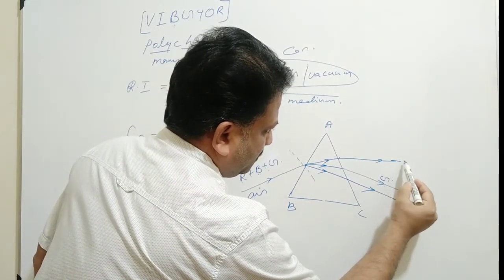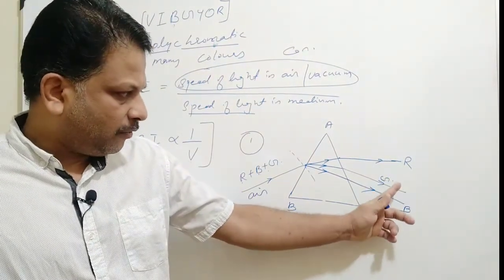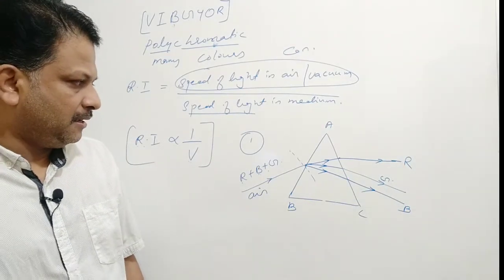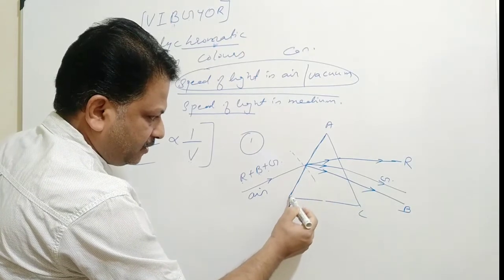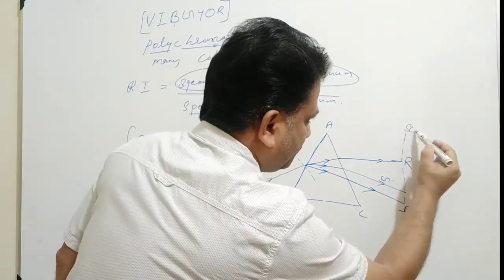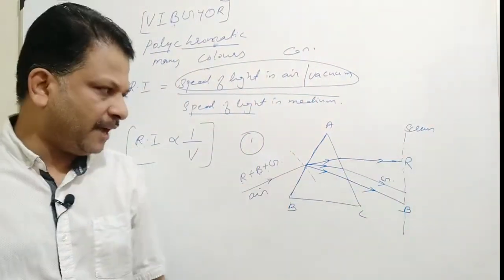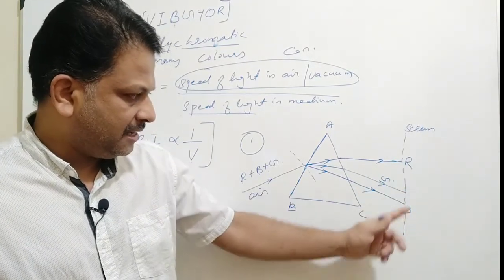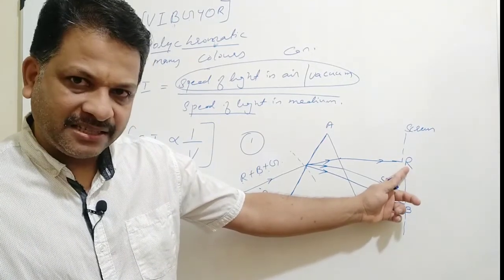The first one to show is red. So blue is maximum deviated, followed by green, and red has the least deviation. Clear? So the dispersion and deviation is taking place at the first surface of the prism, and we can place a screen over here, no problem. This is a screen. On the screen we can obtain the spectrum of light, and the order of the spectrum is starting from blue, green and red, such that blue is maximum deviated, red has the least deviation.